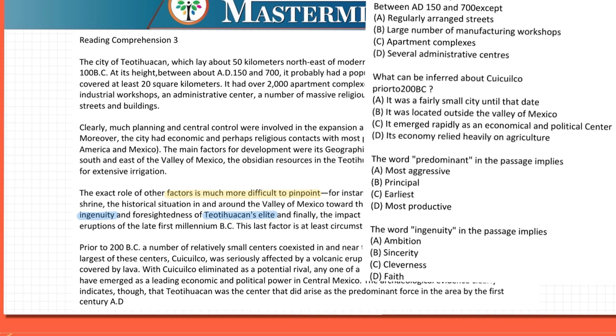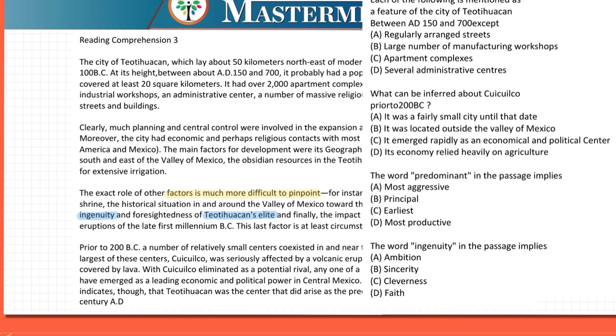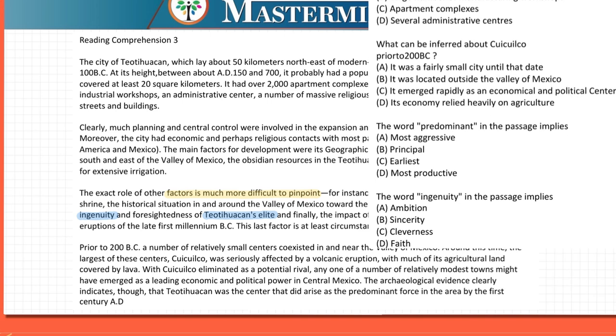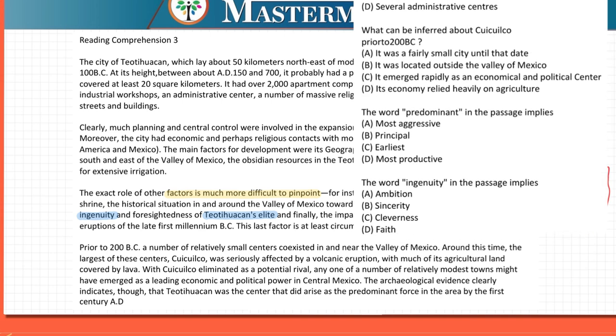Next one, they are asking what can be inferred about Cuicuilco before 200 BC. It was a fairly small city until that date. So that means that it became a bigger city after that. Correct? Until that date it was a small city. No, it was not a small city. They said that there were small centers, and among those small centers the largest was Cuicuilco. So the first option is wrong. It was located outside the Valley of Mexico. They are telling that they coexisted in and near the Valley of Mexico. Okay, in and near, so that cannot be outside.